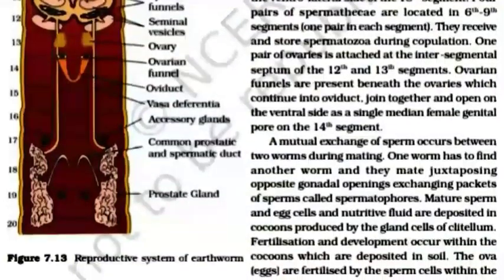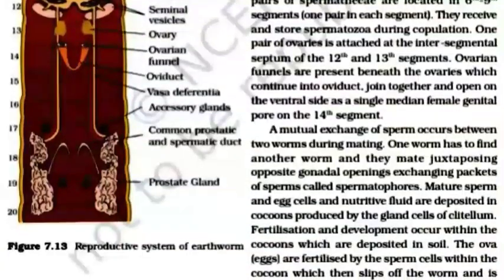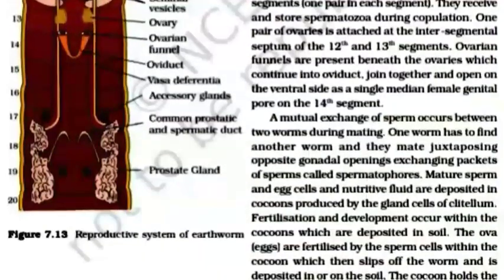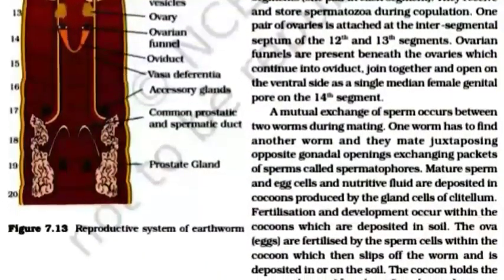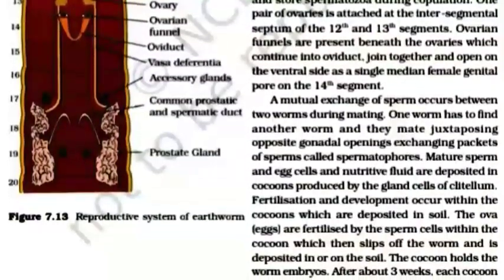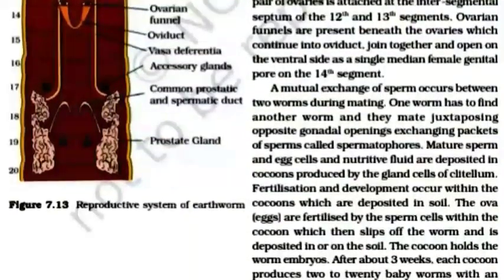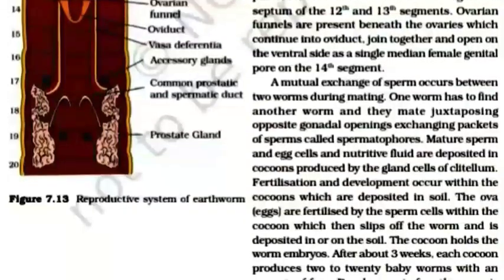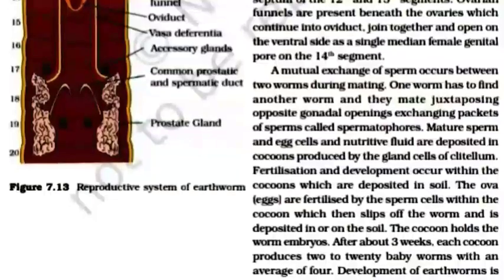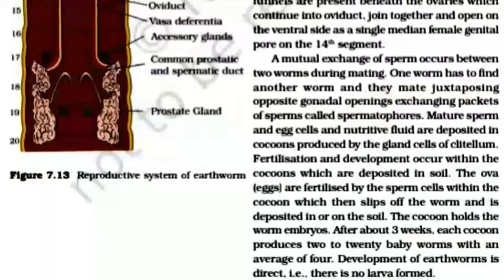A mutual exchange of sperm occurs between two worms during mating. One worm has to find another worm and they mate, juxtaposing opposite gonadal openings and exchanging packets of sperm called spermatophores. Mature sperm and egg cells and nutritive fluid are deposited in cocoons produced by the gland cells of the clitellum.